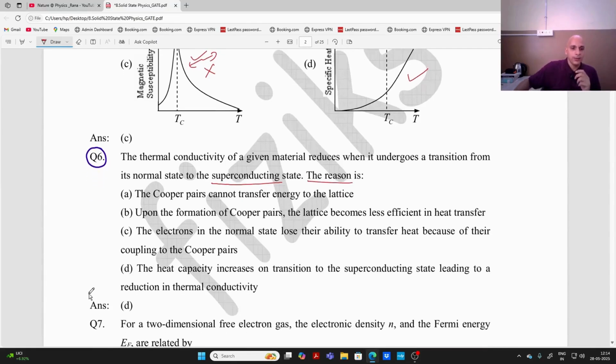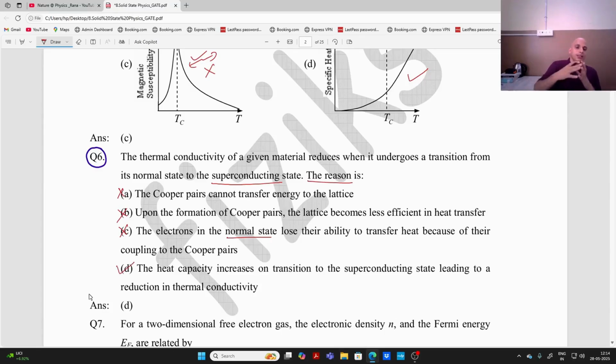So let's look at the different options. The Cooper pair cannot transfer energy. This is wrong. Upon the formation of Cooper pair, the lattice becomes less. Again, it is wrong. The electrons in the normal state lose their ability. They are calling normal state, right? Not superconducting state. Lose their ability to transfer heat because of their coupling. Again, it is wrong. The heat capacity increases on transition to the superconducting state, leading to a reduction in thermal conductivity.